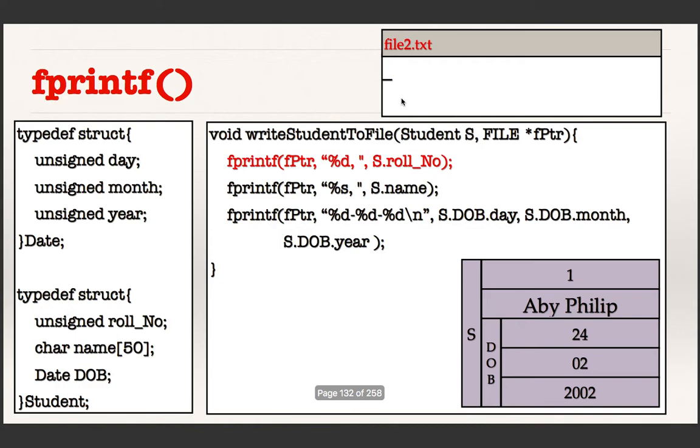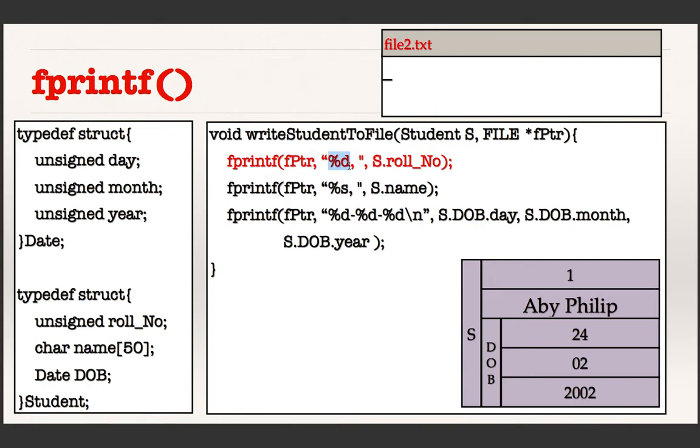Okay, so it comes to this function. It just uses the fprintf function, and fprintf is very easy to understand. It is exactly the same as printf, except that it is printing to a file. So it just takes an additional argument, which is the first one, the pointer to the file buffer. Otherwise, it is the same as the printf statement.